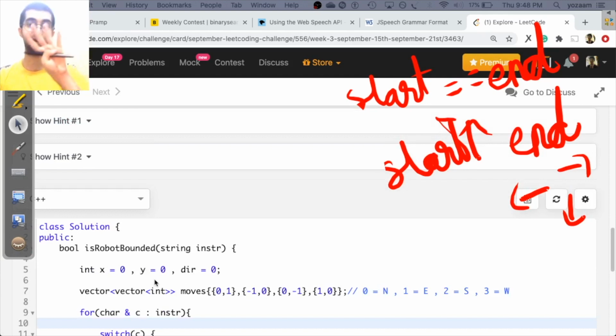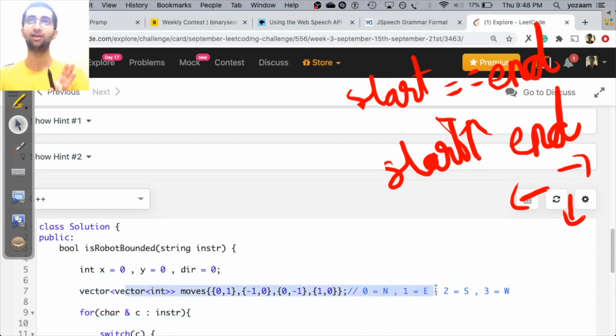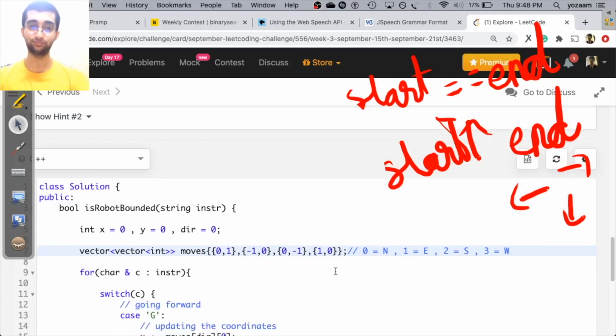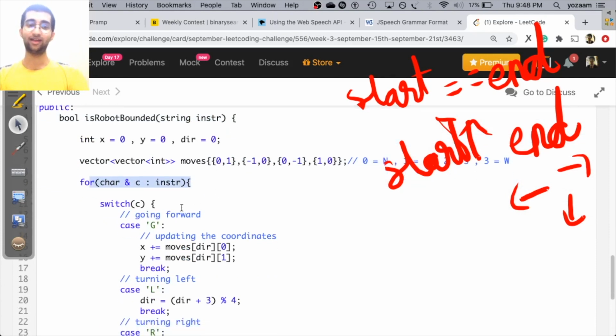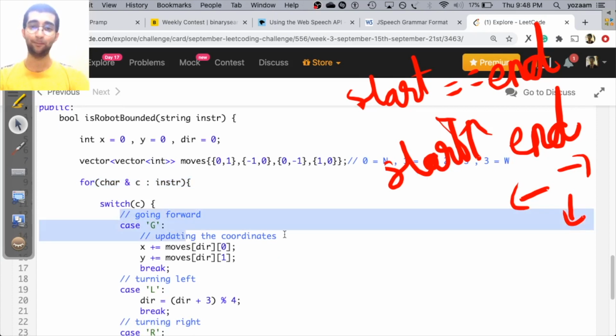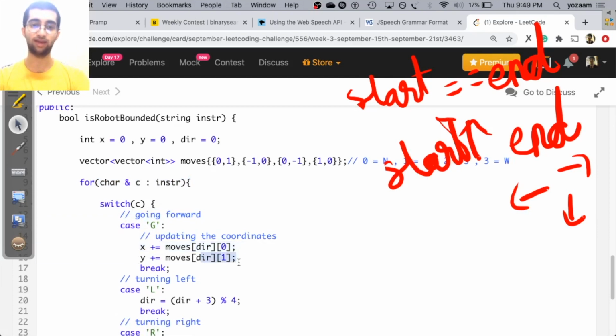First of all, I have 4 directions I can go in. So I've just hard coded these directions in this vector. Index 0 is if I go north, my y value will increase by 1. If I go east, my x value will increase by 1, and so on for south and west, basically just the 4 directions. Now I'll take my instruction string character by character. This is a for loop in C++. If it is G, it means I need to move in whichever direction I am facing. So x plus my direction, y plus my direction.